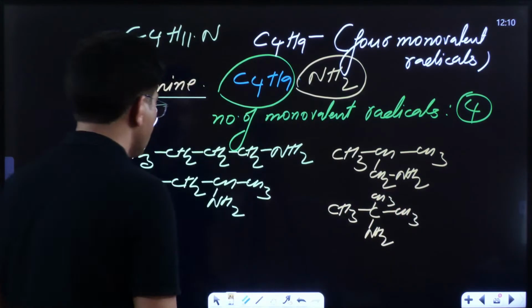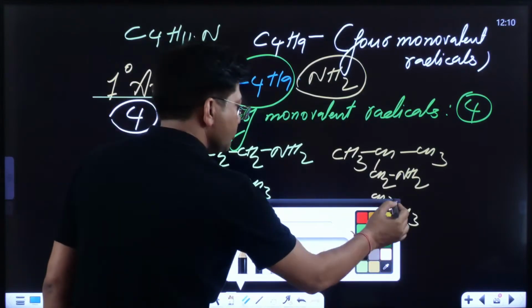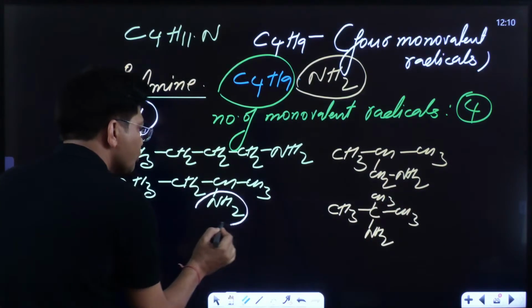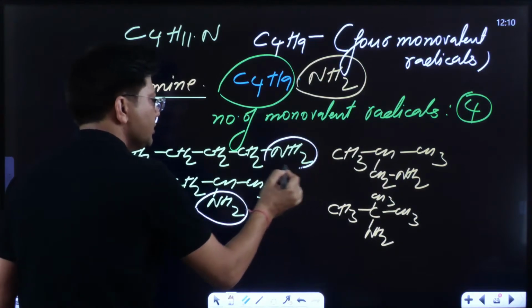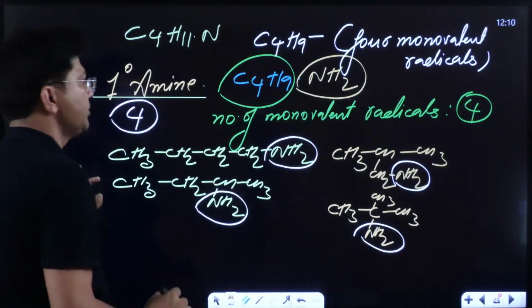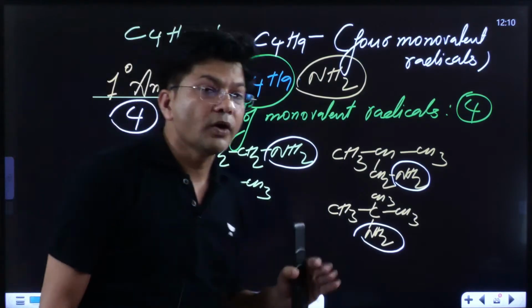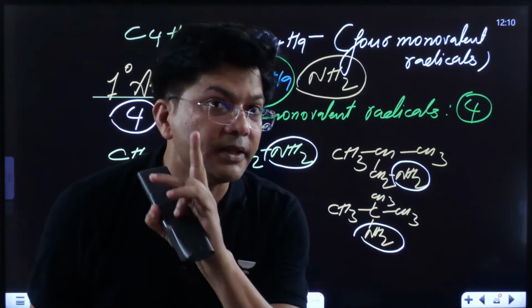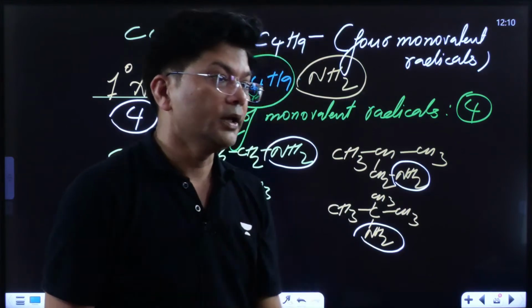So, these are all our 1 degree amines. Can you see? Because NH2 is there, NH2 is there, NH2 is there. That means nitrogen is attached only with 1 carbon. If nitrogen is found to be attached only with 1 carbon, that means that is going to be 1 degree amine.